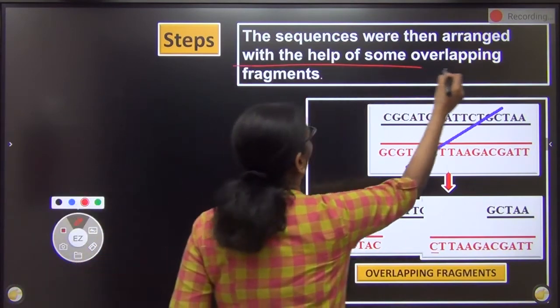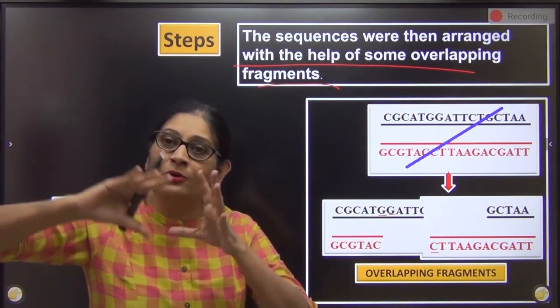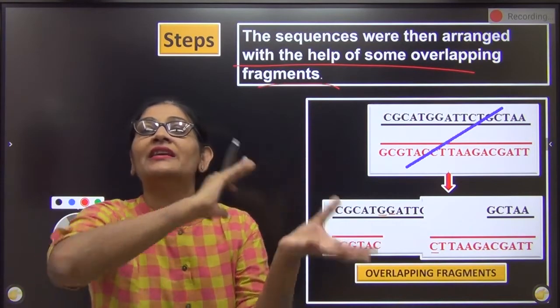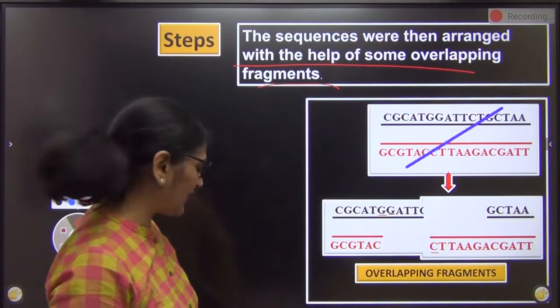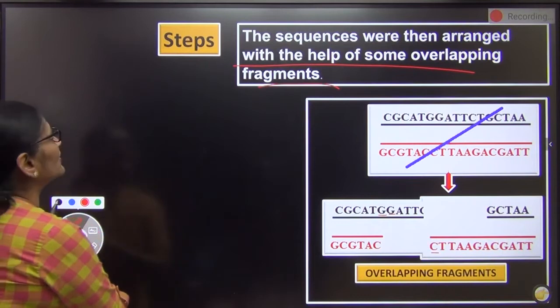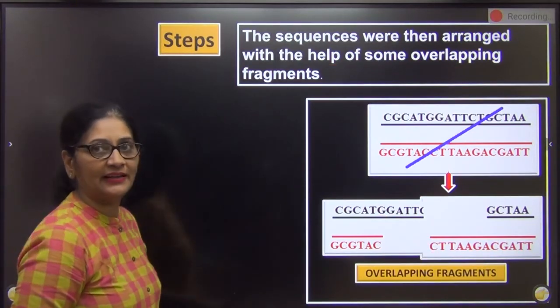So with the help of some overlapping fragments, and this was not done manually. The computer immediately found out कि इसका complementary कौन है, इसका complementary कौन है, and that way the computer arranged these fragments in the right sequence. So this is how finally the fragments, they were arranged into the complete DNA.